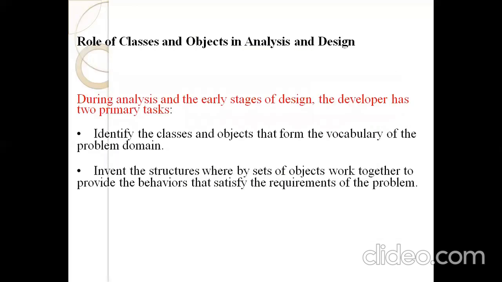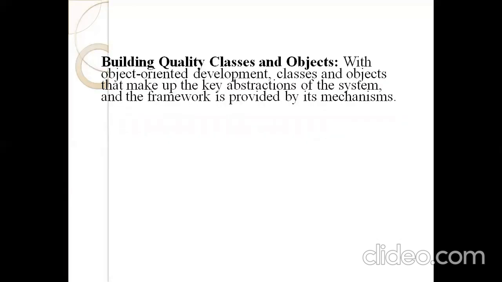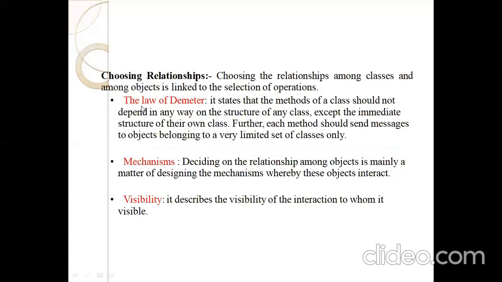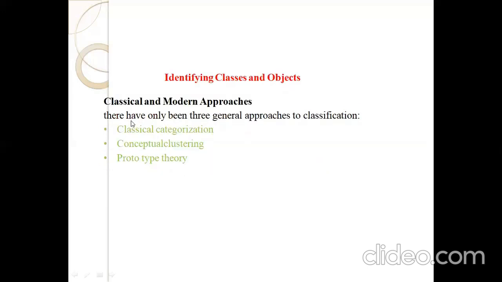The role of classes and abstractions in analysis and design. And next one is the quality of classes and abstractions and the metrics for quality of abstractions. Next operations, next relationships, and next implementations. So next one is identifying the classes and objects.